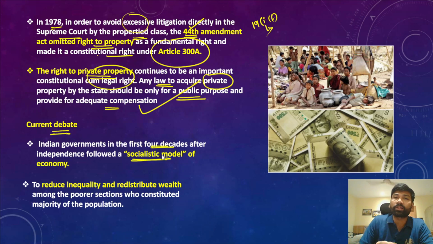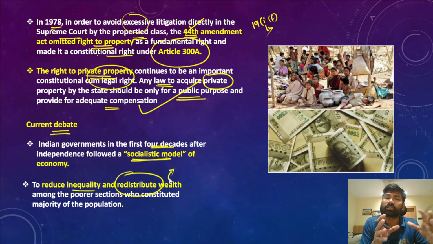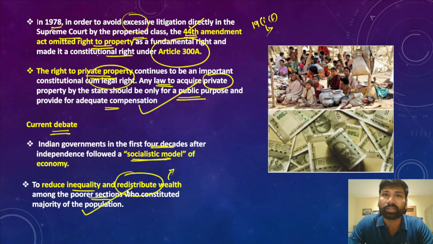Okay, so this particular policy of the government is aimed at reducing inequalities and redistributing existing wealth. Thereby it would prevent the concentration of wealth in a few families or a few sections of society, and we can redistribute the wealth among the poorer sections of society, who constitute the majority of the population in our country, thereby fulfilling the objective of Article 39 clause 1 and subclause F, that directs the state to prevent the concentration of